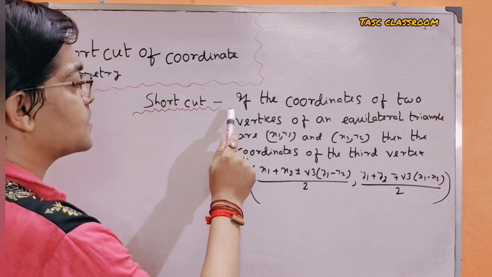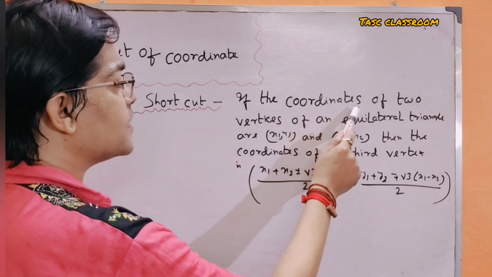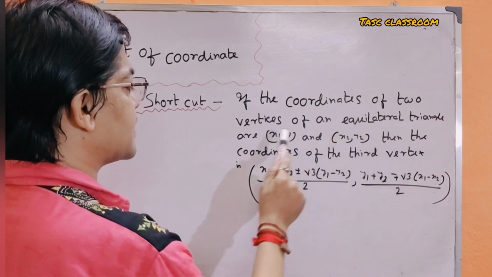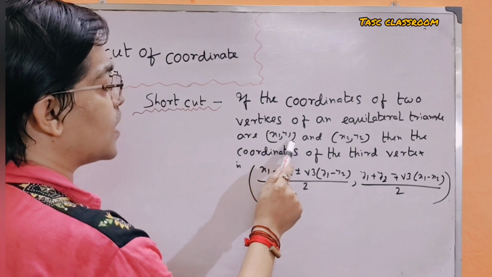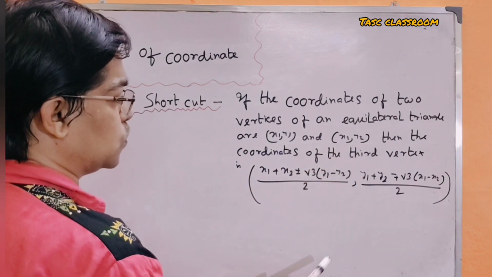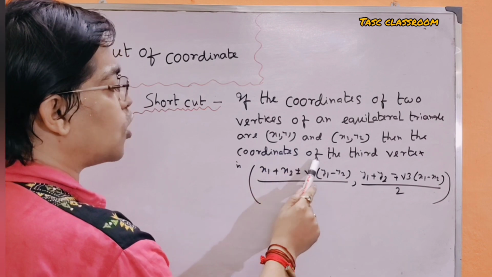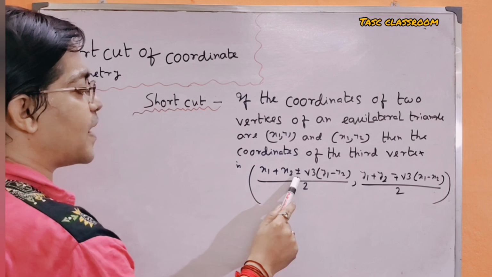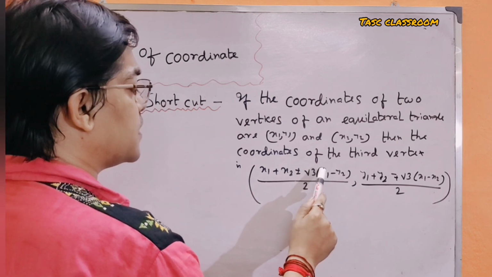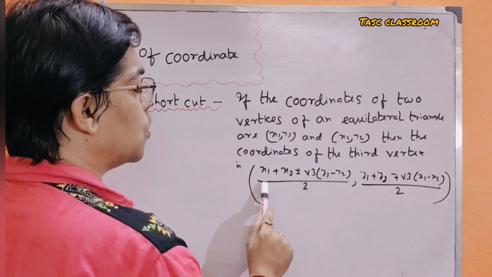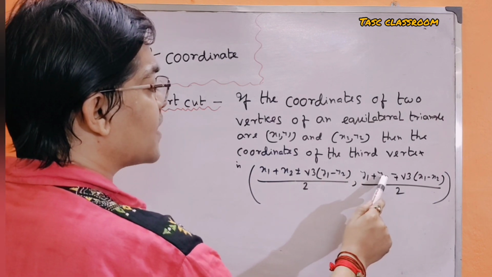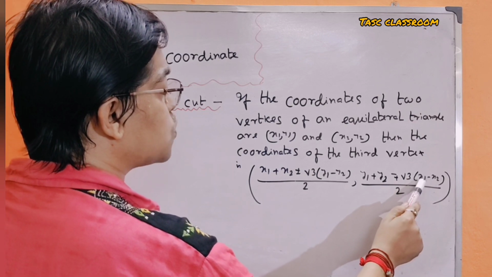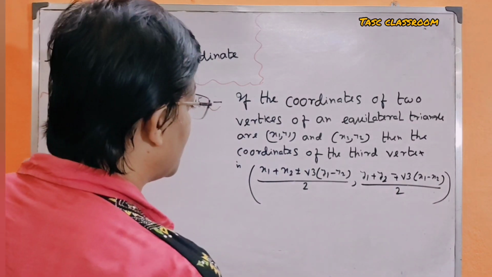If the coordinates of two vertices of an equilateral triangle are (x1, y1) and (x2, y2), then the coordinates of the third vertex are ((x1 plus x2 plus minus root 3 into (y1 minus y2)) whole divided by 2, (y1 plus y2 minus plus root 3 into (x1 minus x2)) by 2). I am repeating again.